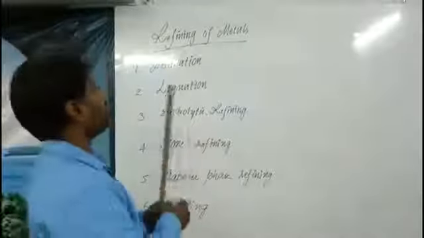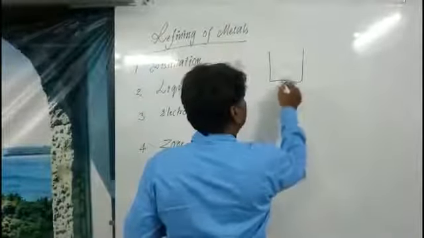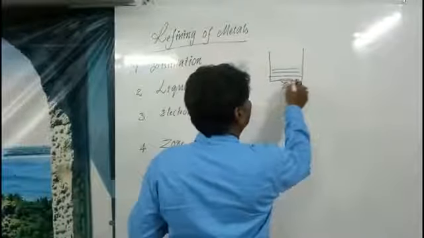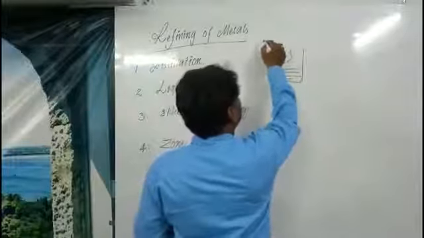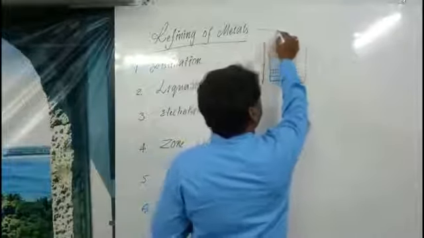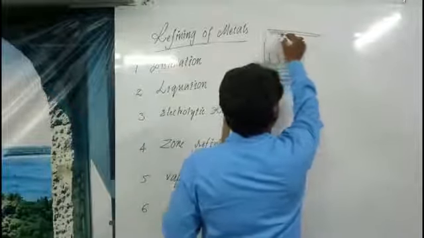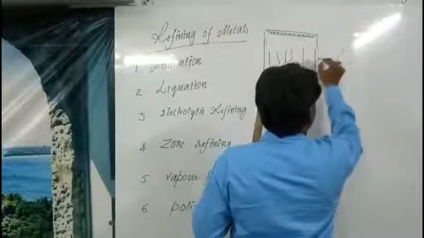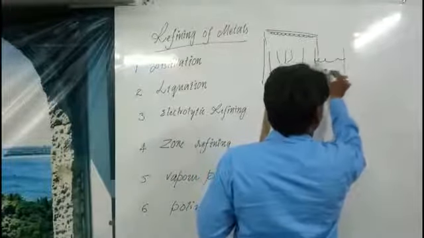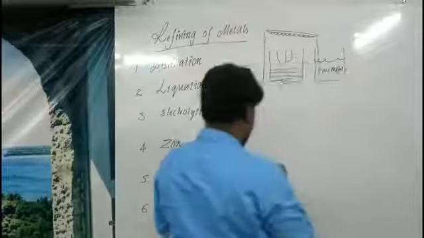For example, we can draw a diagram. Take this vessel here, in which you are going to heat the molten metal. What happens? It will be vaporized. Take a stand here with a sheet kept inclined, and the vapors that reach the inclined plane will be liquefied and collected in another vessel. This is the purest metal. So this is called the distillation process.